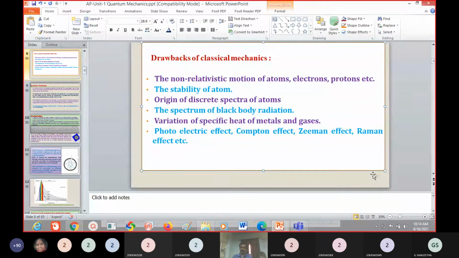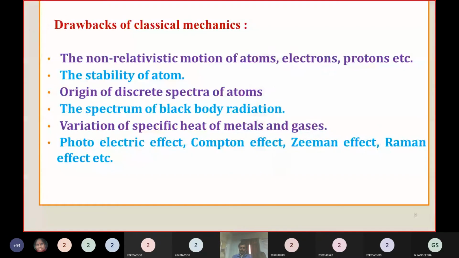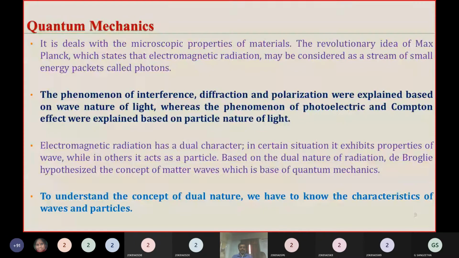If you come to microparticles, like atoms, electrons, protons, classical mechanics does not explain those behaviors. That's why quantum mechanics came into the picture. Yesterday we also discussed statistical mechanics.